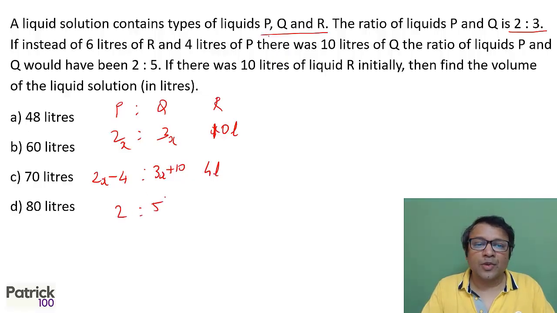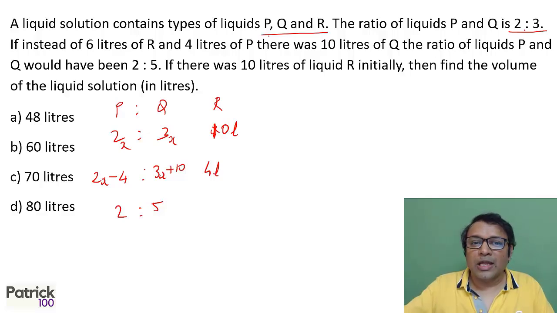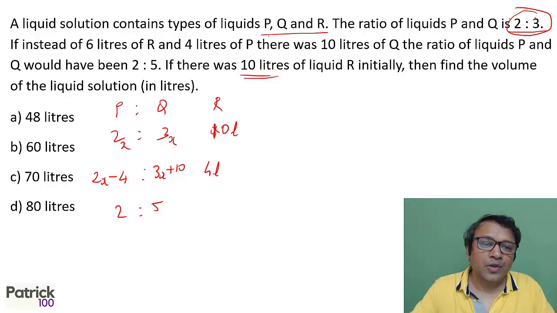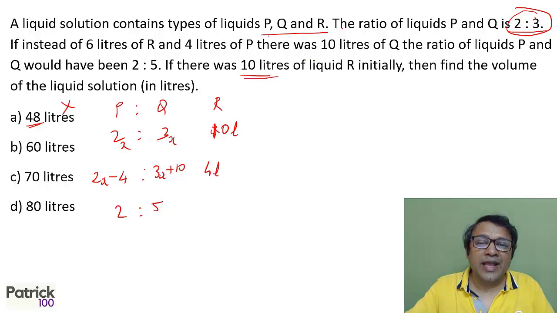There are two ways of solving this. One is a ratio way, which is easier to solve. If I remove R 10 liters in the first case, my total has to be a multiple of 5. I mean, if I subtract 10 from the option, it should be a multiple of 5. A option ruled out. Because if I remove 10 liters from 48, left is 38. 38 can't be 2:3. It will be fractions, and we look at everything as integers.